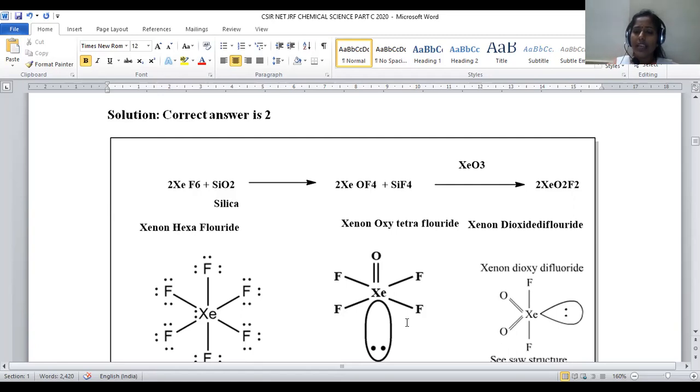So this will be the A product. Now this A will be treated with xenon trioxide. Upon treating with xenon trioxide, there is a possibility of XeO2F2. Xenon dioxide difluoride will be formed here. So this will be the final product we are expecting, compound B.